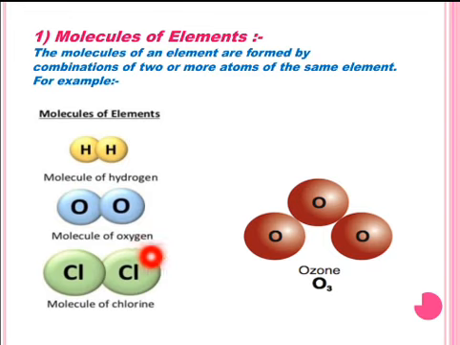Two atoms of chlorine are chemically bonded to form a molecule of chlorine, Cl2. Three atoms of oxygen chemically bond to form an O3 molecule, the ozone molecule. So you can see that the molecules of an element are formed by the combination of two or more atoms of the same element.